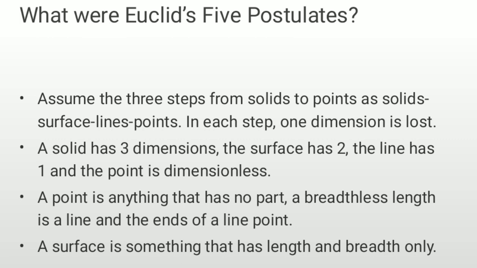In each step, one dimension is lost. A solid has three dimensions, the surface has two, the line has one, and the point is dimensionless. A point is anything that has no part. A breadthless length is a line, and the ends of a line are points. The last one, a surface is something that has length and breadth only.